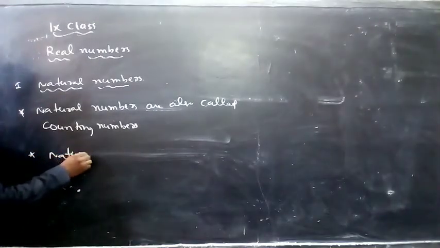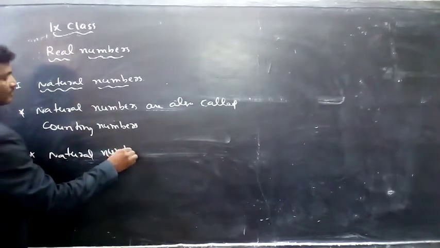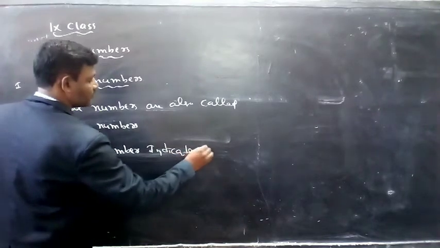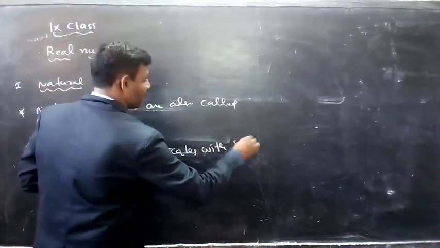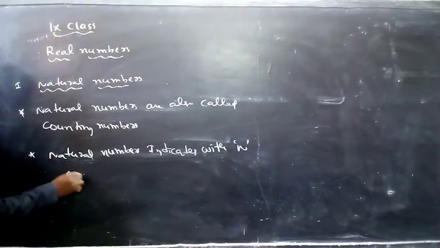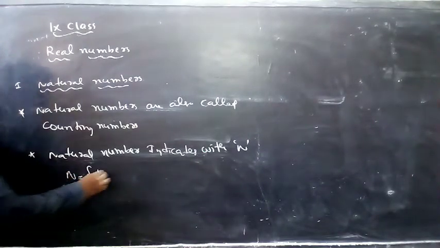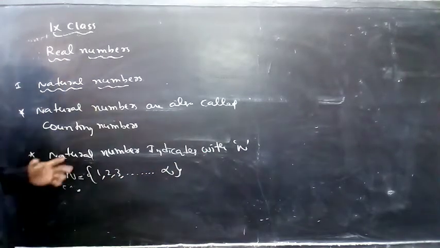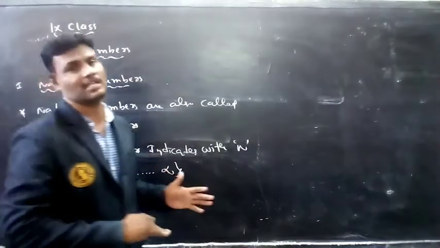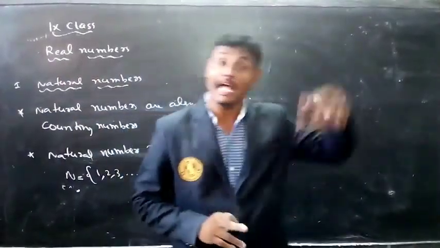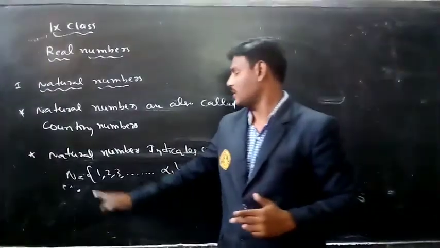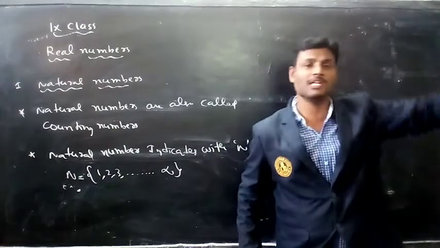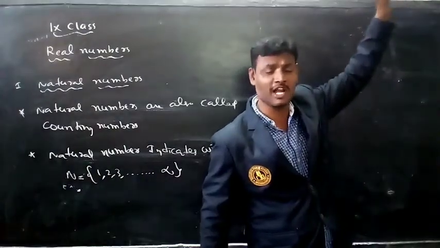Natural numbers are indicated with capital N. See here, natural numbers start with 1, 2, 3, and so on up to infinity. I know the least natural number, 1, but I don't know the largest natural number. You can't write it, because it continues: 1, 2, 3, thousand, lakh, crore, and so on.